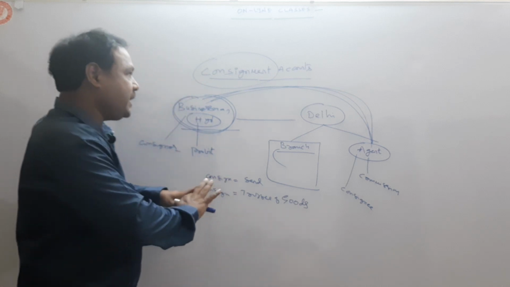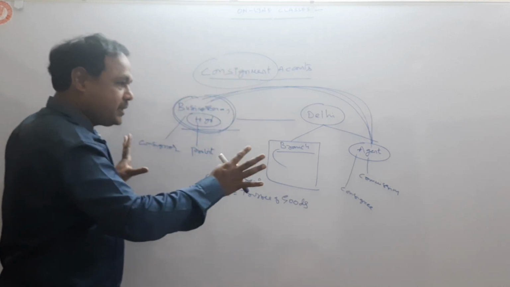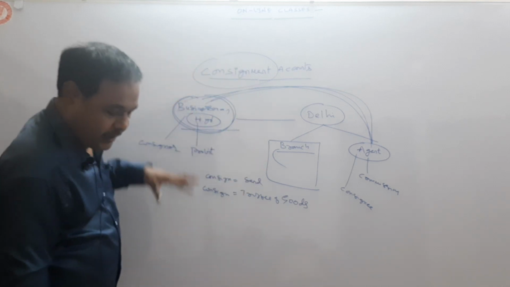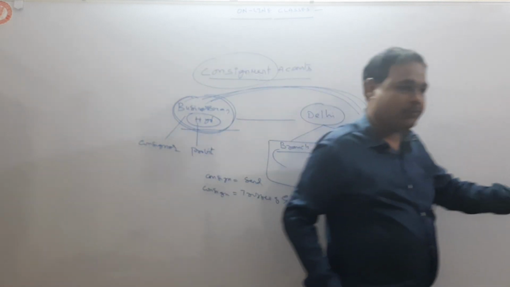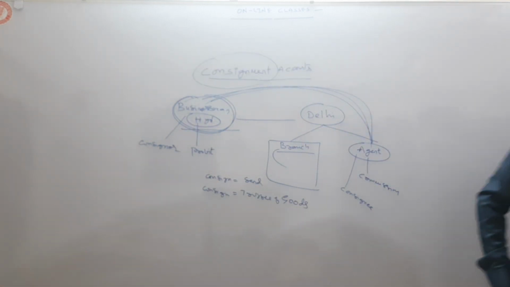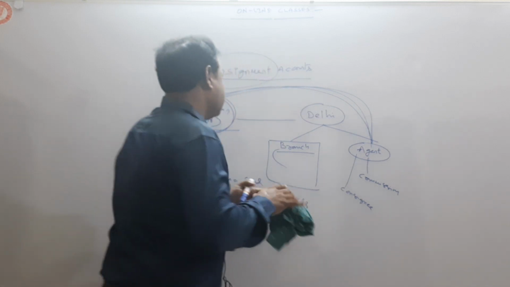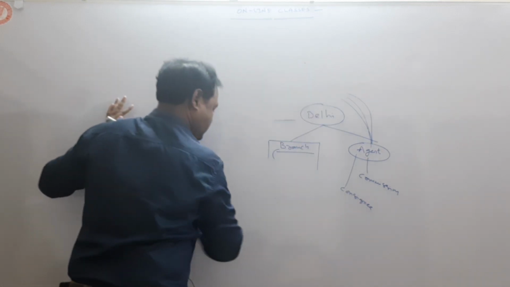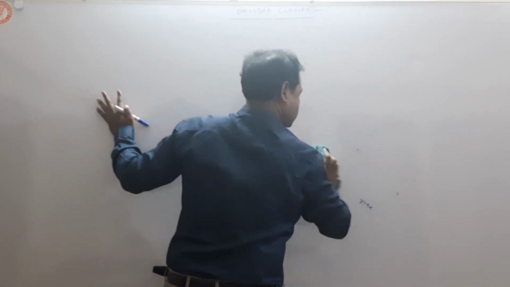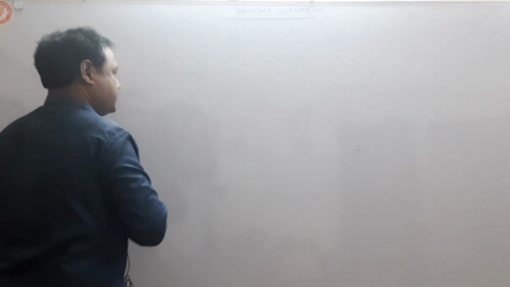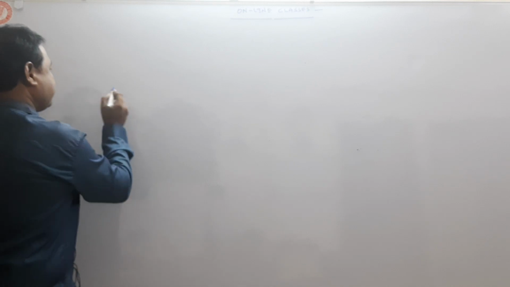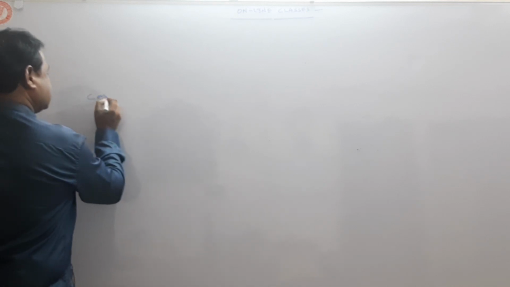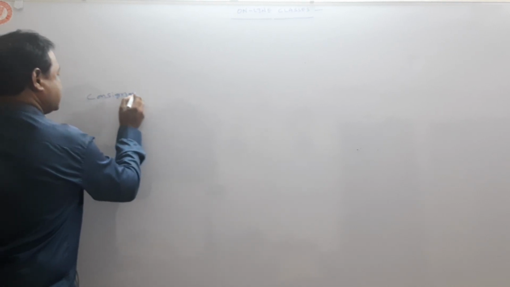Now I will explain the total consignment in summary form, so that you can understand better about the consignment. See, first, the consignor.